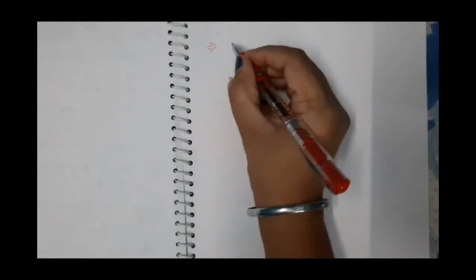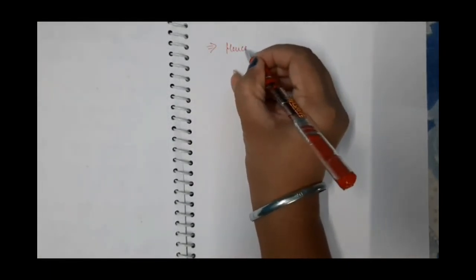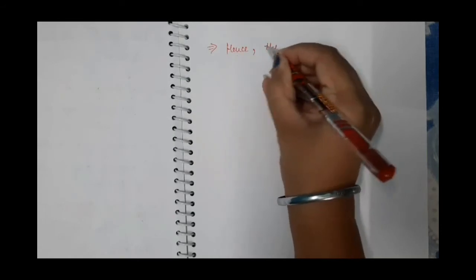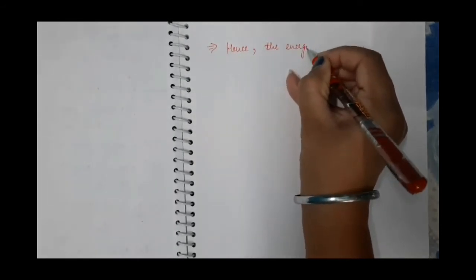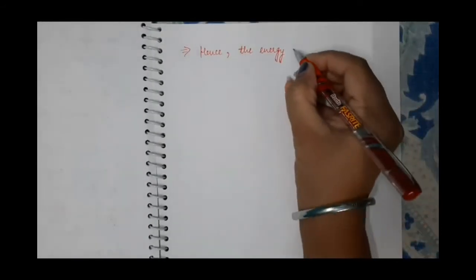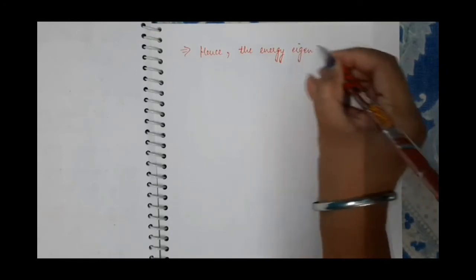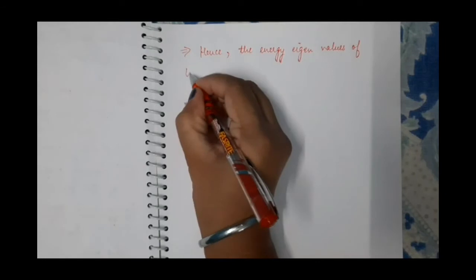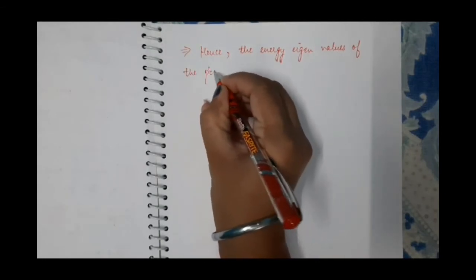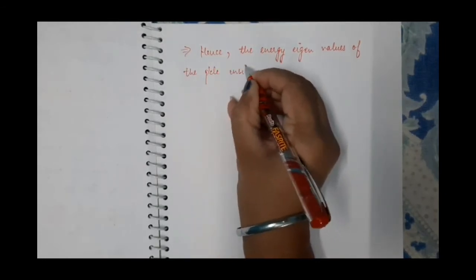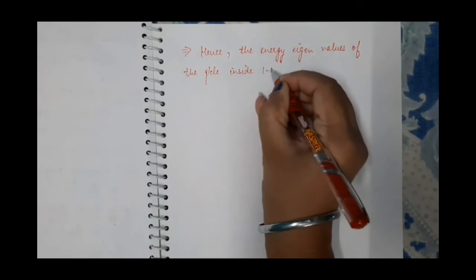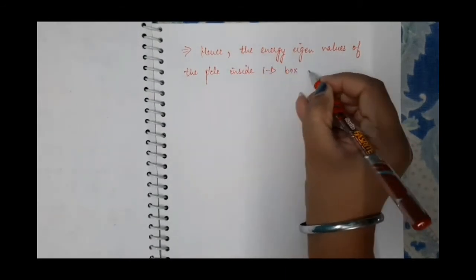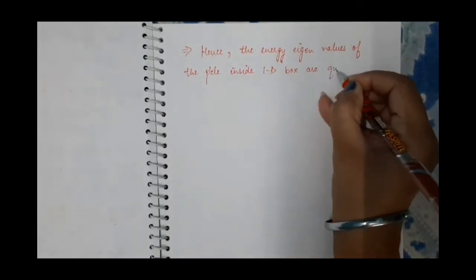Hence the energy eigenvalues of the particle which is moving inside a one-dimensional box are quantized.